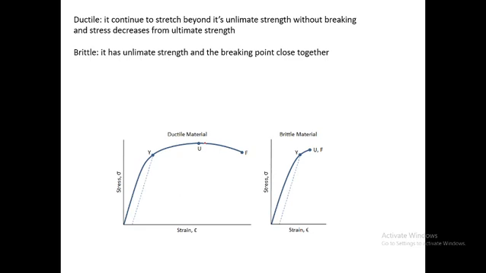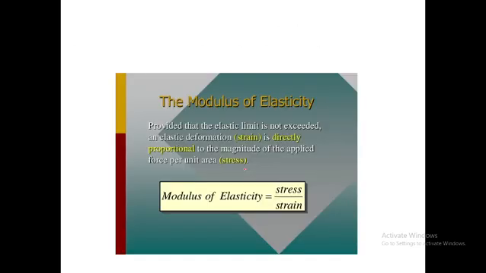But in the case of some other materials which are not like ductile materials, if you increase the stress beyond the elastic limit, there is no such observation, but it will break here. So it is called brittle. It is a hard material. It is called brittle, or a hard material. So it breaks here. So this is known as ductile and brittle. So it should be remembered.